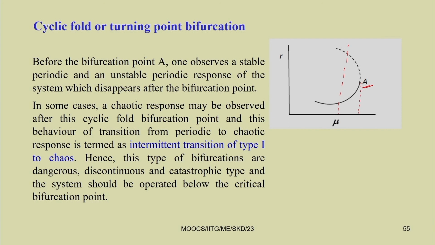You have plotted only the amplitude part. So, this is the amplitude, that means you have a periodic response. If you plot the phase portrait corresponding to different points, you can see how the periodic responses are. Every point here shows the amplitude of the periodic response. Before this bifurcation point you have both stable and unstable periodic responses, and after bifurcation point A, neither a stable nor an unstable periodic response exists.